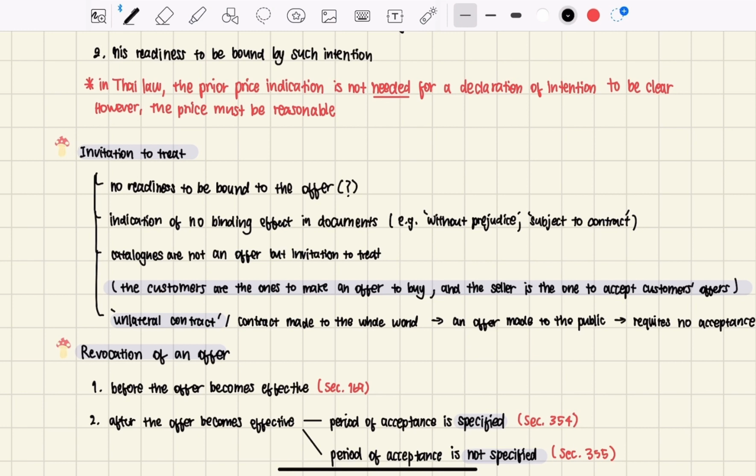It's just to invite the other person to enter into a contract. So there's no indication of wanting to be bound to the offer.